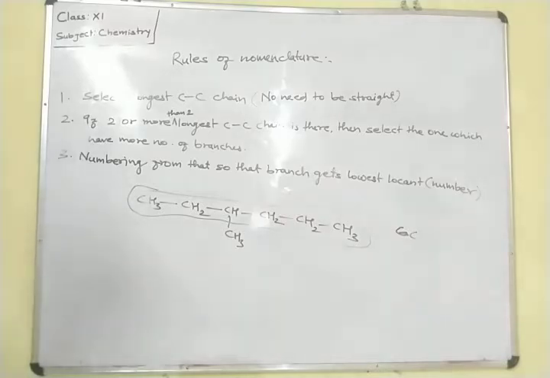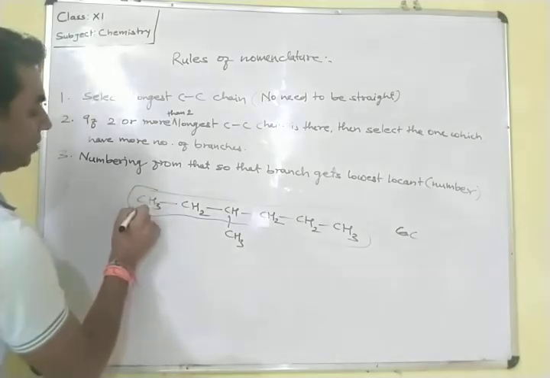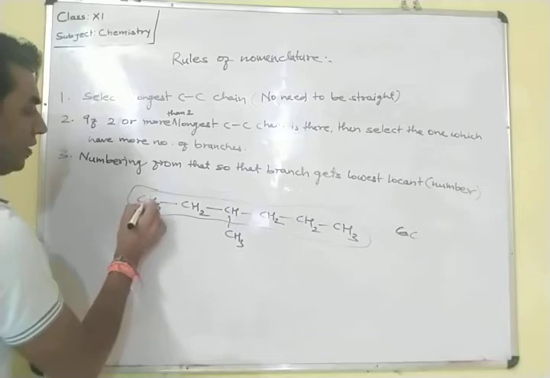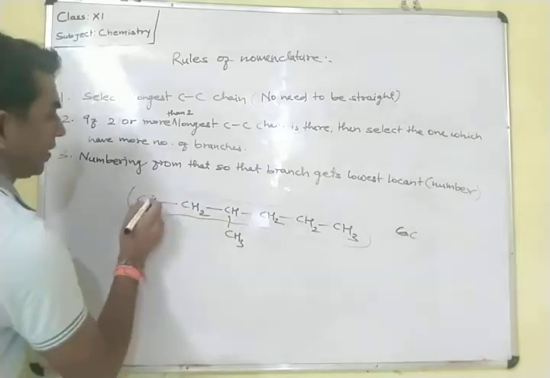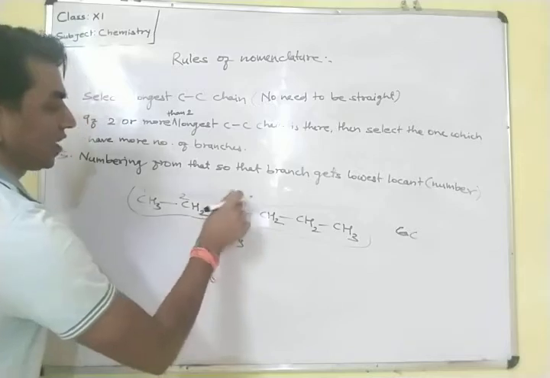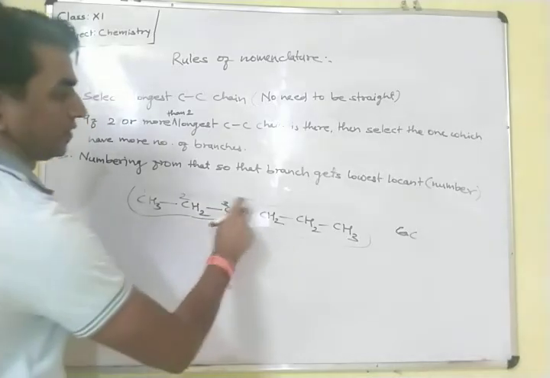So from which side do we have to start the numbering? From which side do we have to give the numbers to the carbons? Suppose we start the numbering from this carbon, 1, 2, 3. So in the third carbon, one methyl group is added.